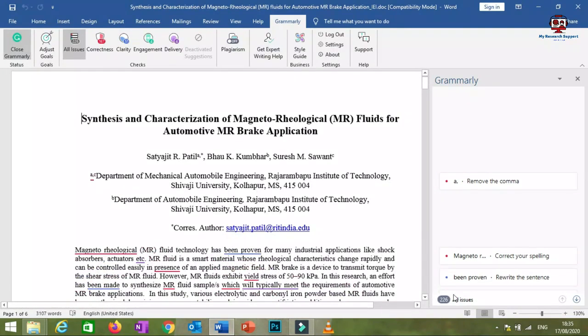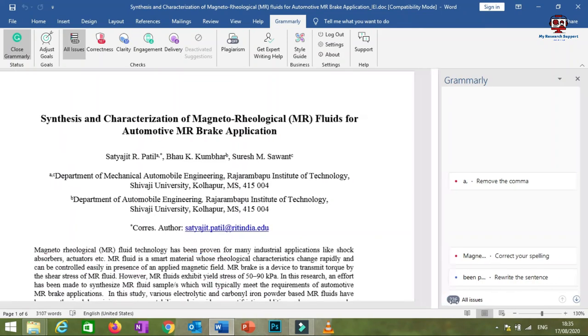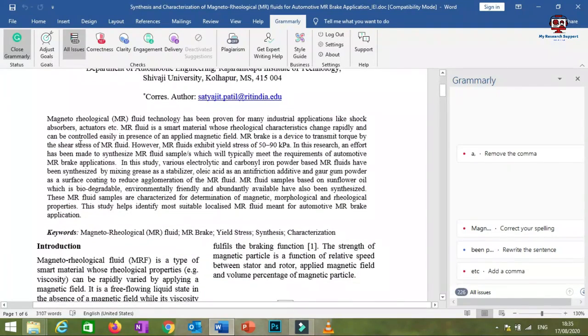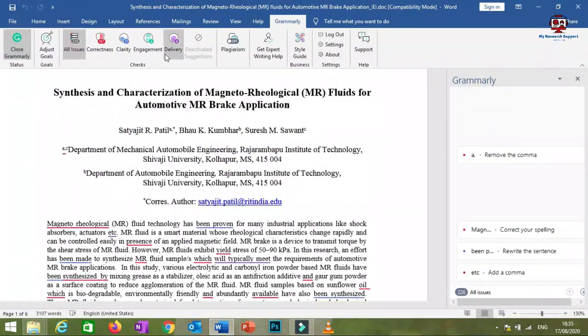Here you will see in the right corner, the total grammatical mistakes in this research article are 226. As you can see here, these are the total grammatical mistakes. So before coming toward this manuscript and the grammatical mistakes, you have to just understand whatever options you will be having. See, all these options as you can see here.